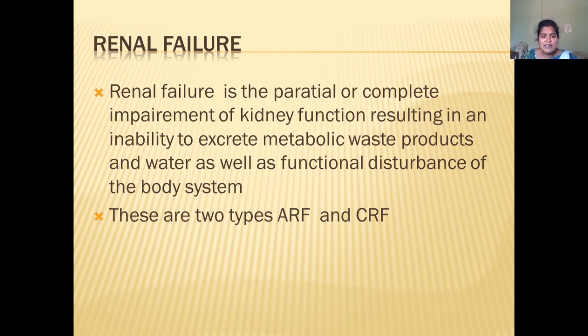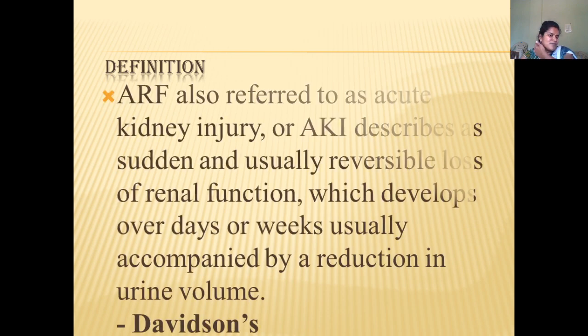And these are of two types. What are the types? ARF and CRF: acute renal failure and chronic renal failure. We have some definitions. Acute renal failure is referred to as acute kidney injury. It is described as a sudden, usually irreversible loss of the renal function, which develops over days or weeks, usually accompanied by a reduction in the urine volume.